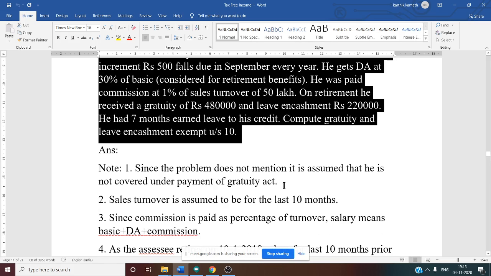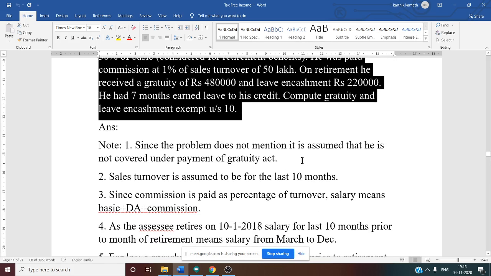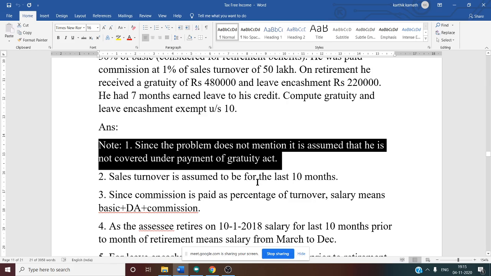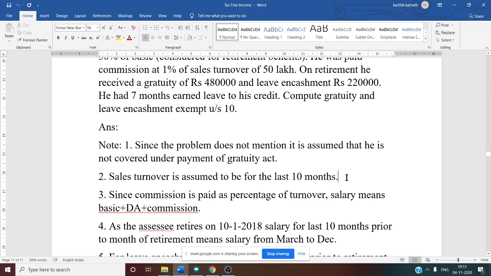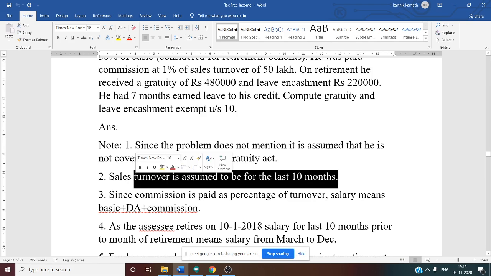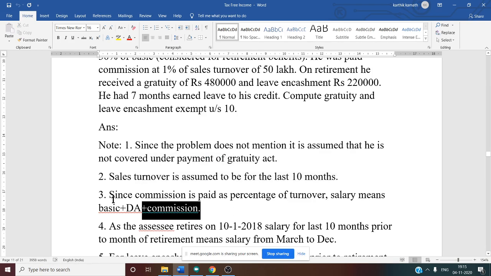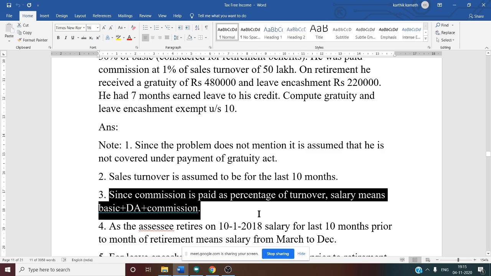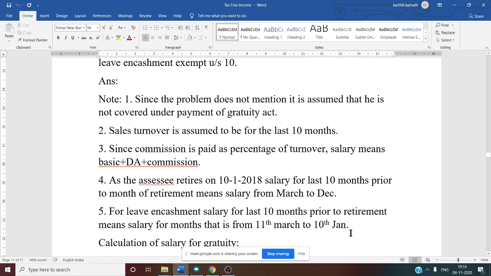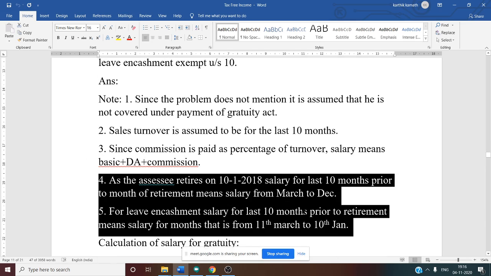See this, there are several notes given that we have already discussed. Since the problem does not mention, it is assumed that he is not covered under the payment of gratuity. Sales turnover is assumed to be for the last 10 months. That is why we need to consider commission. The commission is paid as a fixed percentage of turnover. Salary means basic plus DA plus commission. Yes. Now the next very important thing is points 4 and 5.